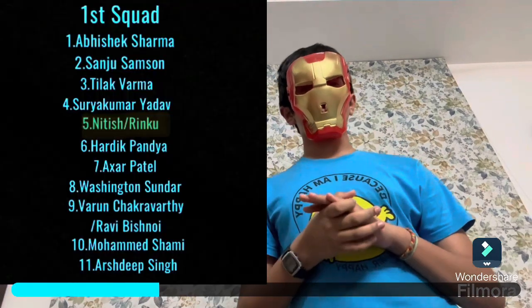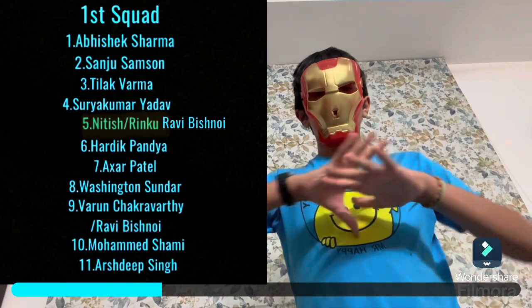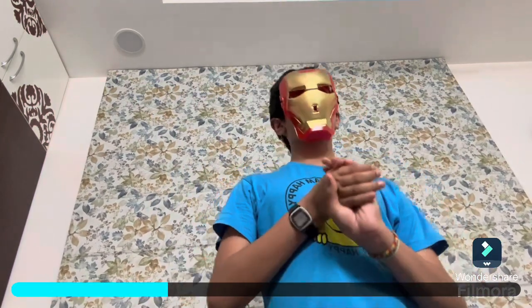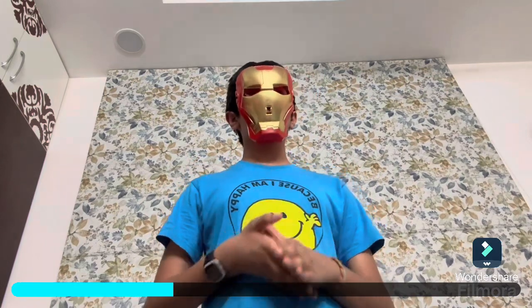in 2026. Alright, so the second squad is just spin friendly. So we're gonna remove Nitish Kumar Reddy, and we are going to keep Ravi Bishnoi, so that we have numerous spin options for Chennai. Sometimes Kolkata is also a spin pitch. So it'll be useful, even though it's a bit much because you have Washington Sundar, you have Bishnoi, you have Varun Chakravarthy, you have Akshar Patel, but you don't know who to go to at which point. And excluding Ravi Bishnoi might be one of the bigger mistakes that we do.